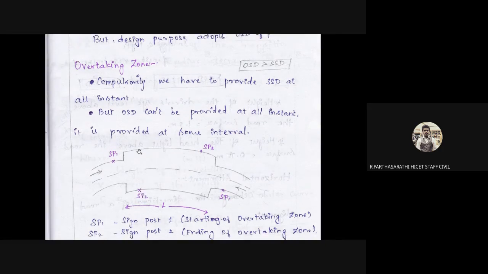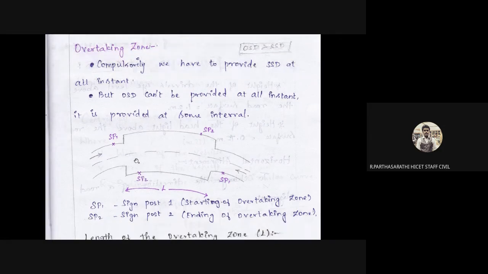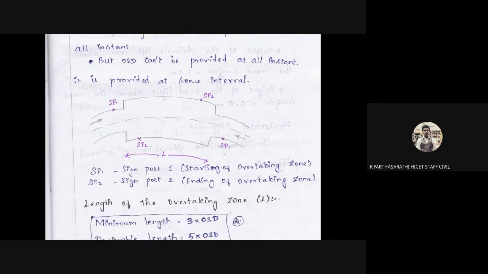Okay, so here SP1, SP2. The vehicle is at point 1 and point 2. That's all. Okay, the total length L should be calculated. SP1 means signpost 1, SP2 means signpost 2. So the starting of the overtaking zone is SP1, where we start the overtaking, and SP2 is the end of the overtaking. That's all.